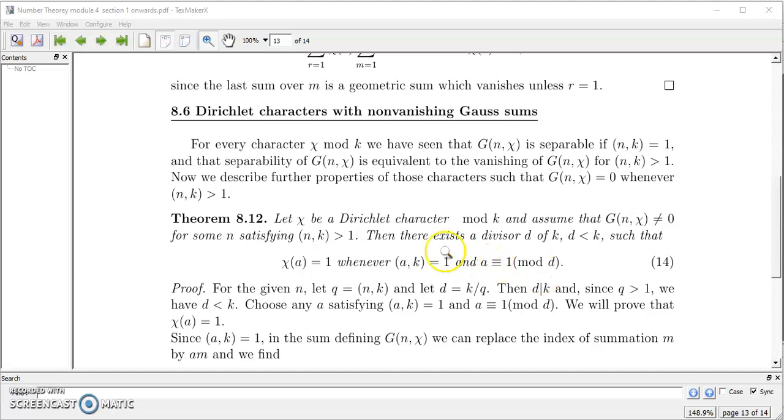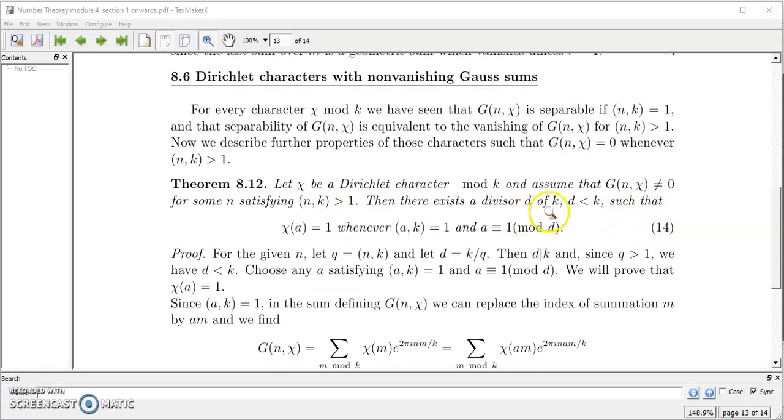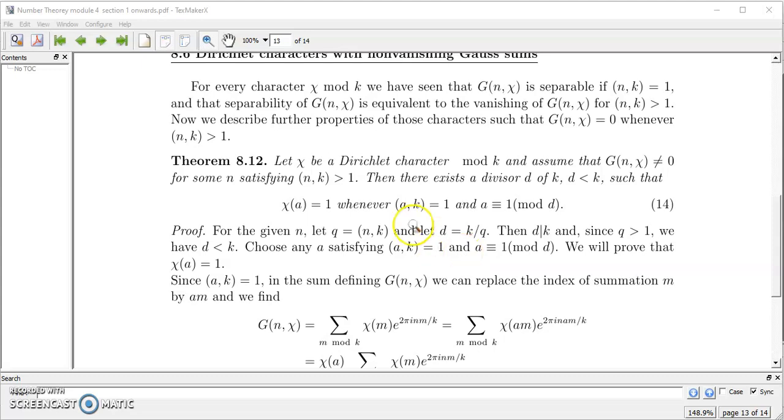Let me explain once more. We have to prove that if chi is a Dirichlet character mod k, and we assume that g(n, chi) is not equal to 0 for some n satisfying GCD of n and k greater than 1, then there exists a divisor d of k, where d is less than k, such that chi of a is 1 whenever GCD of a and k is 1 and a is congruent to 1 mod d. So let us see the proof.